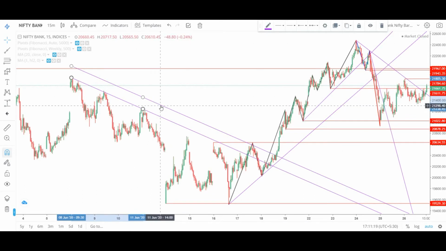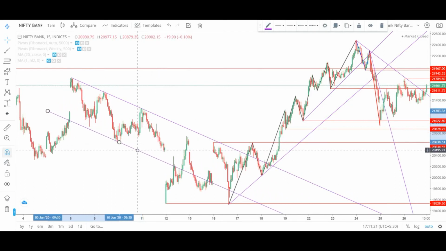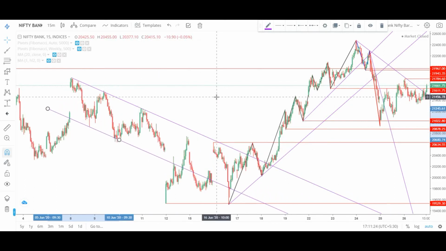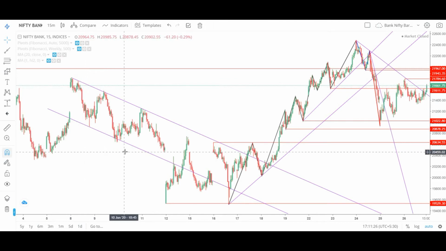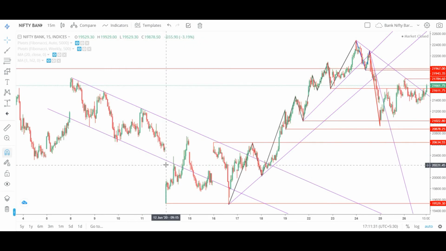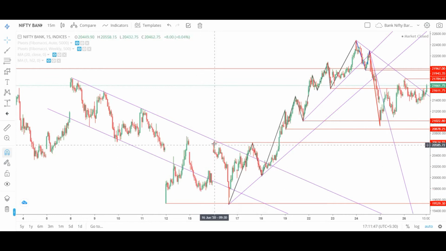We'll make a channel. We'll mark a parallel line here. So this is a mature downtrending channel, and here we fall out of the demand channel and make a low. From here we rush upwards, do not touch the upper trend line of resistance. We come back, we go up again, then here we make a double bottom.